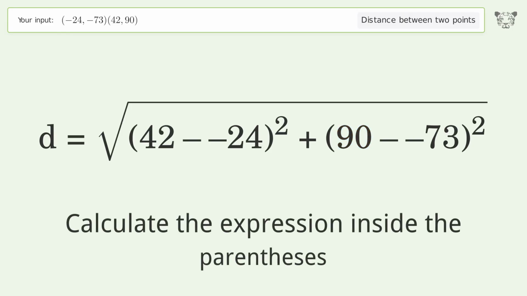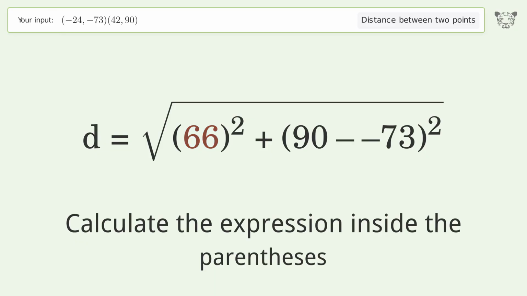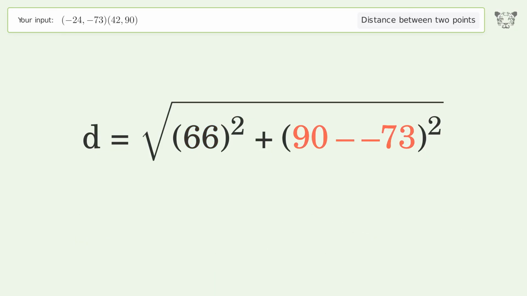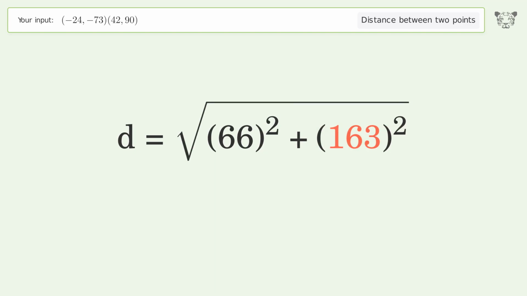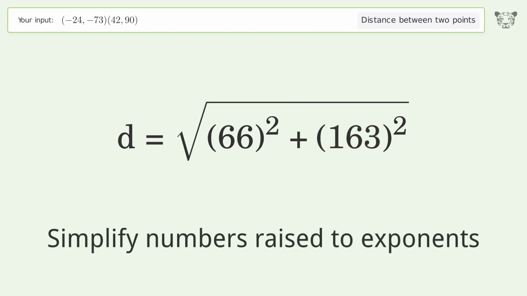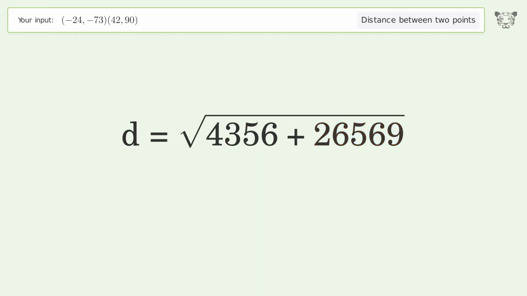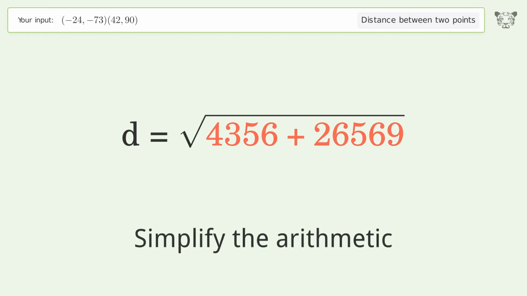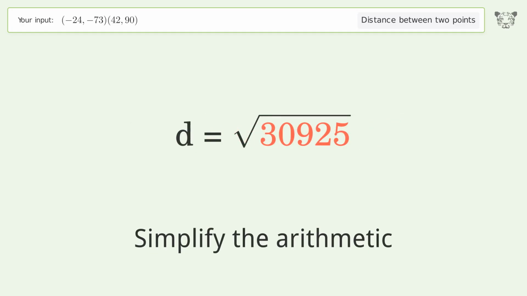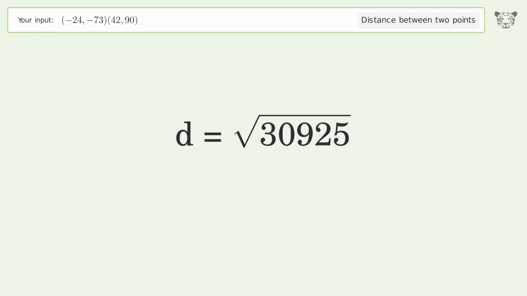Calculate the expression inside the parentheses. Simplify numbers raised to exponents. Simplify the arithmetic. And so the distance between the 2 points is the square root of 30,925, or 175.855.